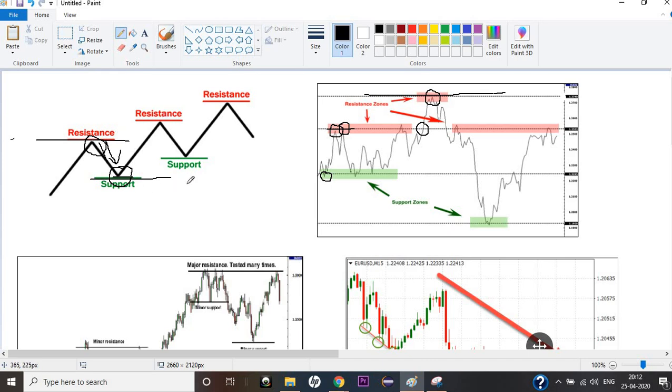This is not the sole concept, guys. Anywhere you see a point, that doesn't mean that you will start drawing a support and resistance. There are two kinds of support and resistance which I classify, the strong ones and the weak ones. Let's see what I mean by that.